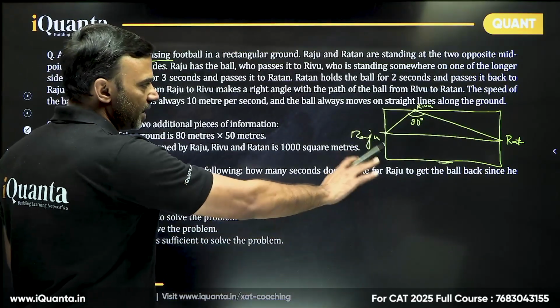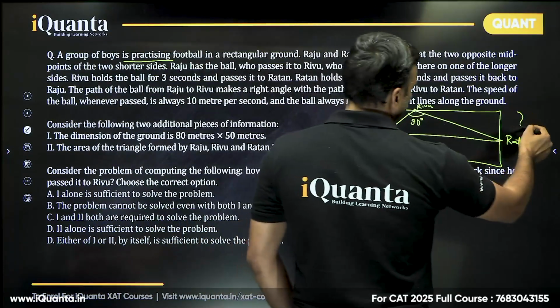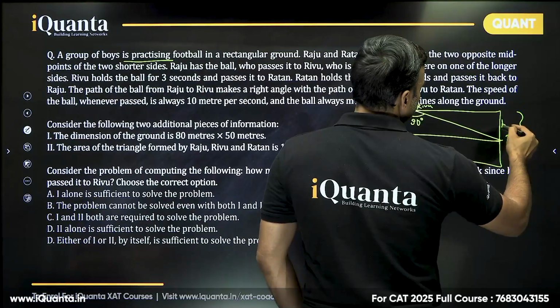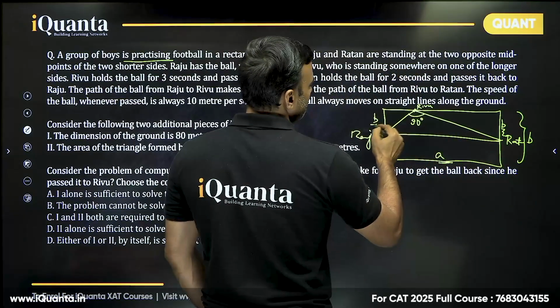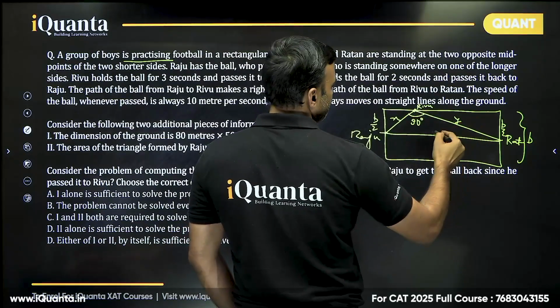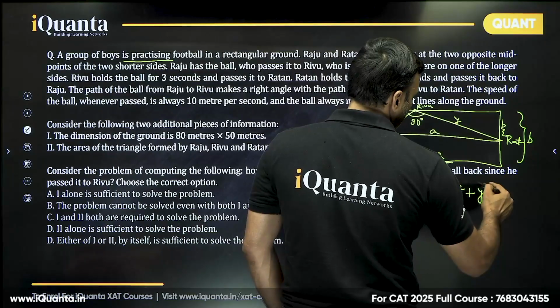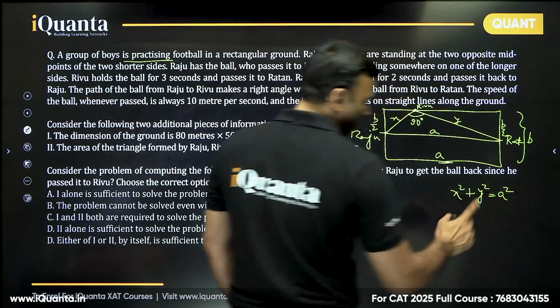See, one thing is very clear. The larger side, if I take it to be A, and the smaller side, if I take it to be B, then this part is B by 2. This part is B by 2, this total is A. Suppose this length is X, this length is Y, this is A. There is no confusion about it. So already one equation that we have is X square plus Y square, that is A square. This is one equation.